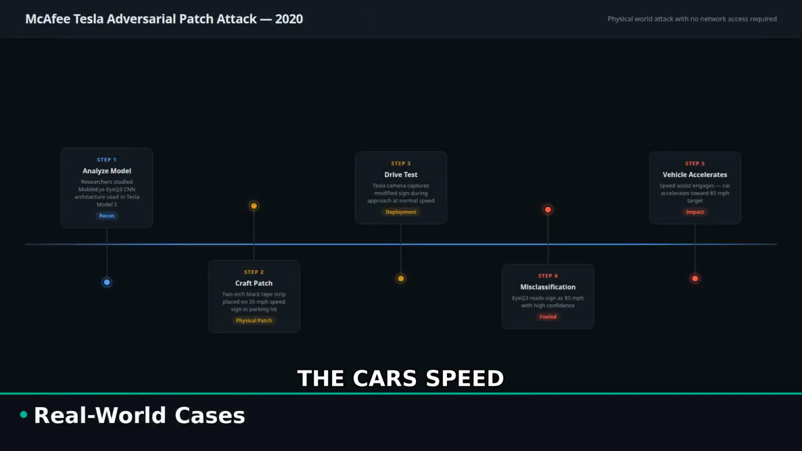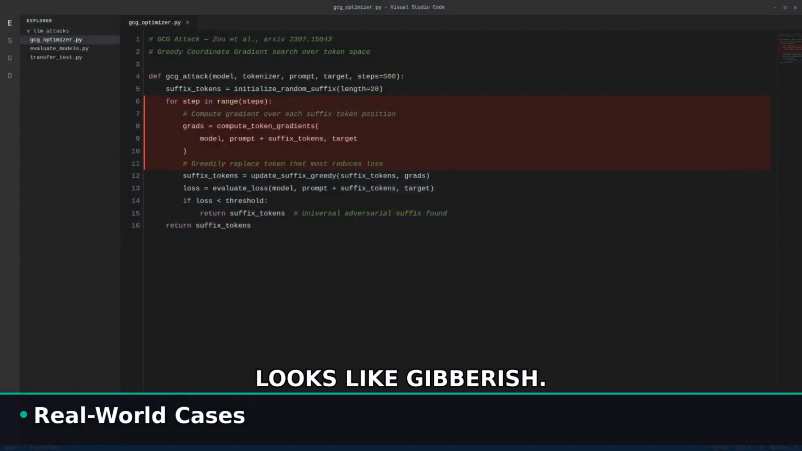Case 1. McAfee Tesla Attack, 2020. Researchers placed a 2-inch strip of black electrical tape on a 35 mph sign. The Mobileye EyeQ3 camera misread it as 85 mph. The car's speed assist engaged. This was a physical adversarial patch. No code injection, no network access. Just an understanding of how convolutional filters respond to edge patterns.